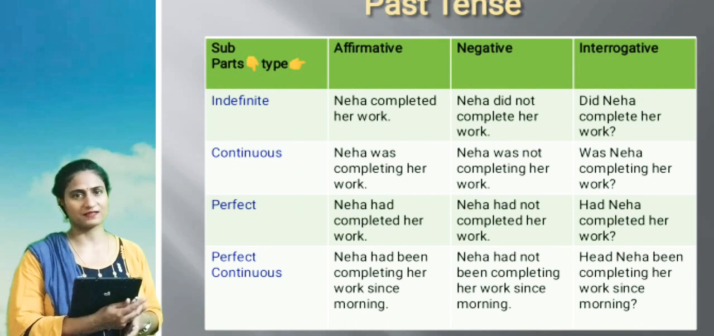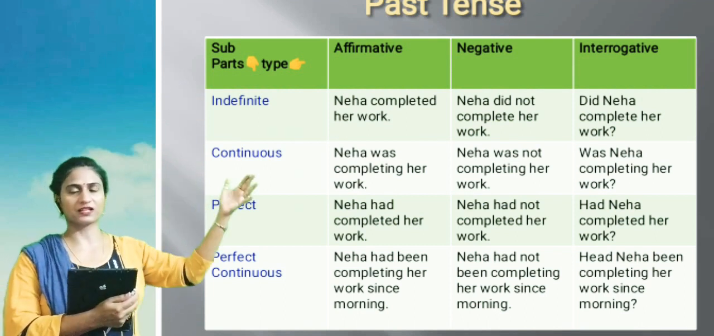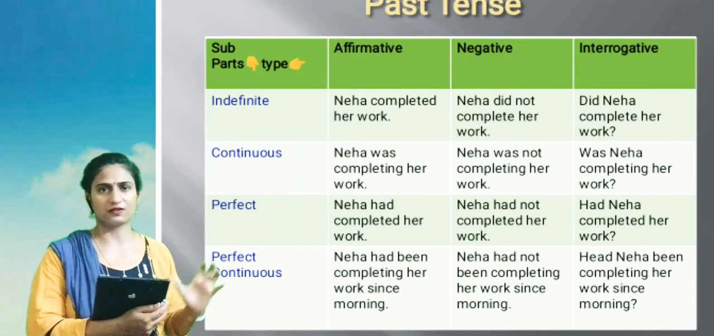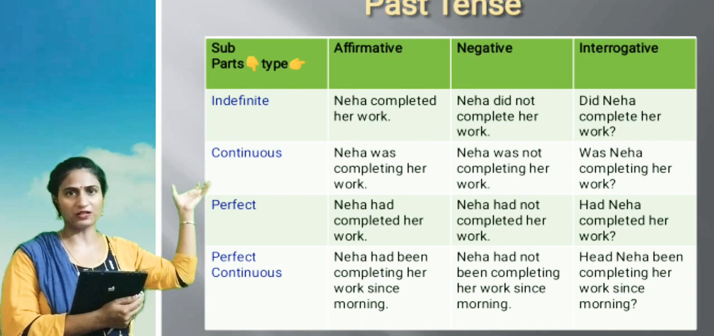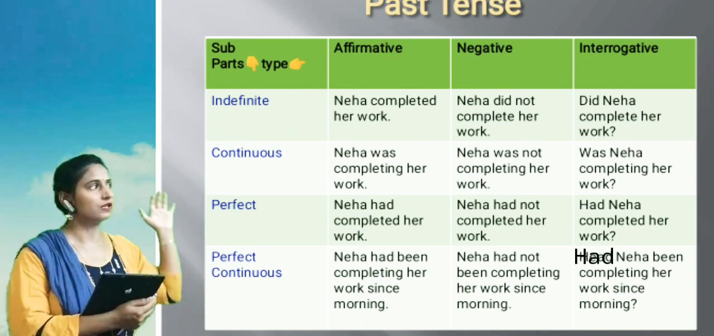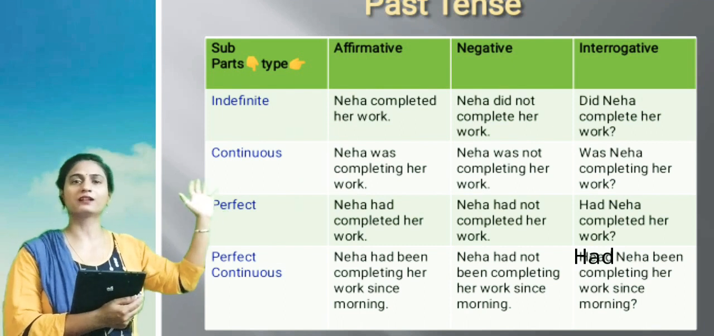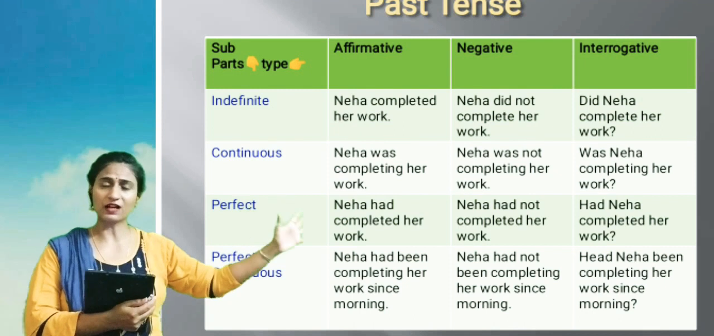Now I am showing you the table of past tense. Here this is the table of past tense, and the affirmative, negative and interrogative parts are mentioned. Neha completed her work. That is past indefinite or past simple. We will change the affirmative sentence into negative and interrogative. Neha completed her work. Neha did not complete her work. And in interrogative, did Neha complete her work?